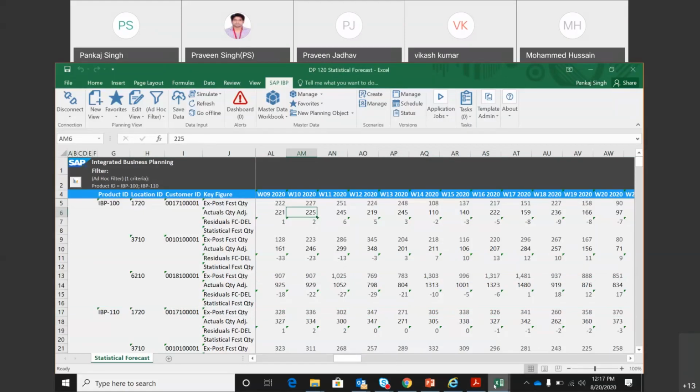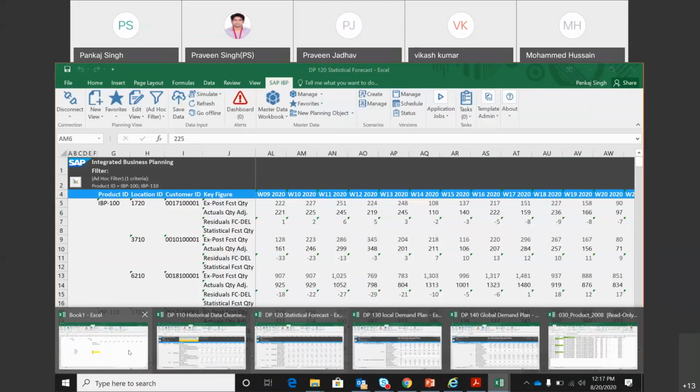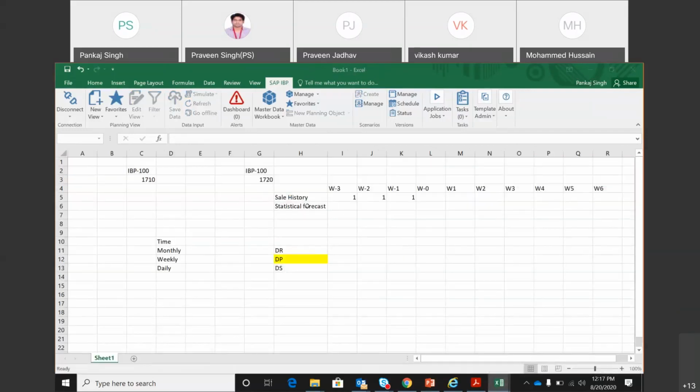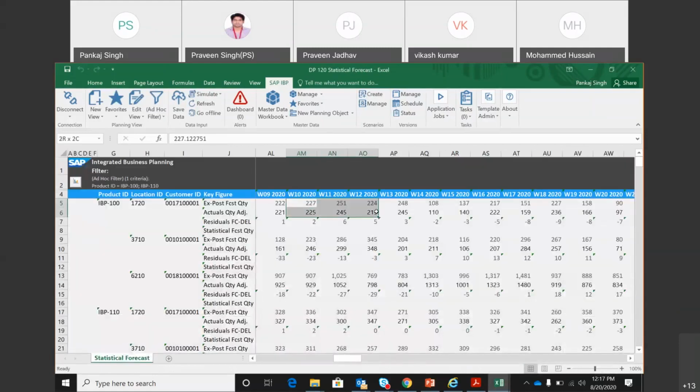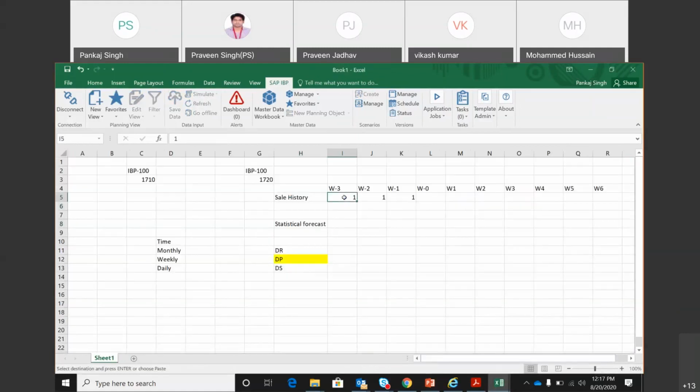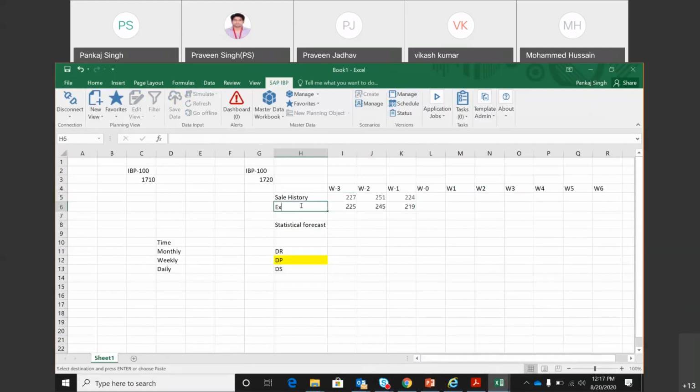Now, what happens with this ex post quantity? Let's have a look. So in this example, let's take these 3 weeks only. So this is ex post forecast. As you can see, your sales history for the last 3 weeks are these, and your ex post forecasts are these. So these ex post forecasts are used to calculate the error. So how is the error calculated?